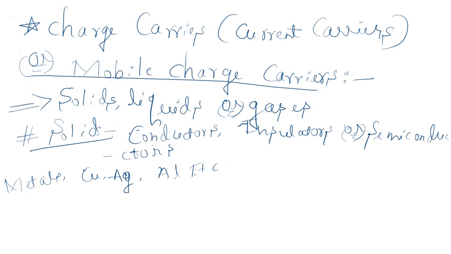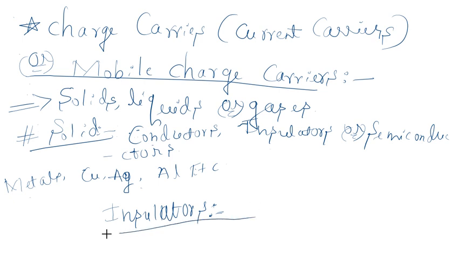Suppose you take an insulator. In case of insulators, all the electrons are tightly bound to their parent atoms. Hence, they do not have any free electrons, and so there are practically no current carriers in an insulator. The word itself indicates insulators do not conduct electricity.